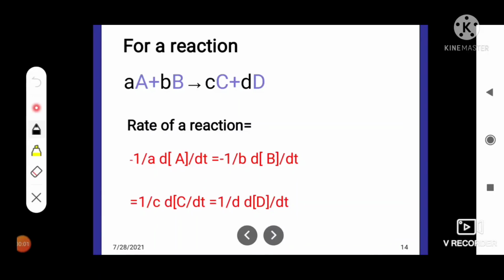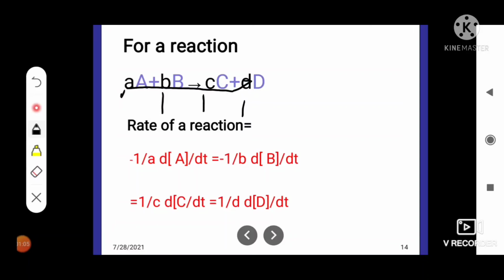Next reaction, aA plus bB gives cC plus dD. In this reaction, the stoichiometric coefficients are not the same. So for expressing the rate of such a reaction, the rate of change of concentration of each species is divided by its stoichiometric coefficient. Here a, b, c, d are all stoichiometric coefficients.